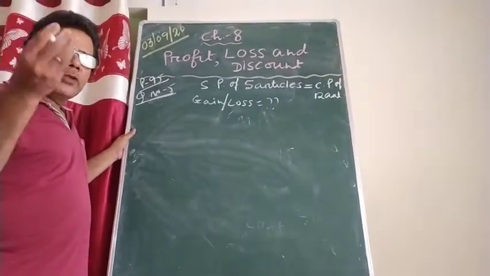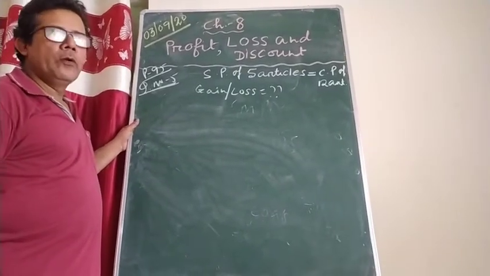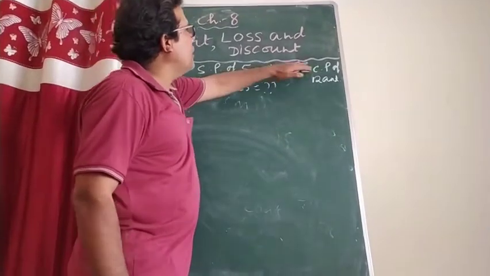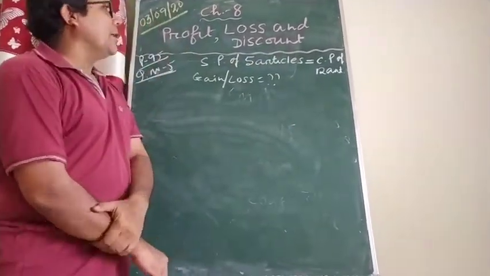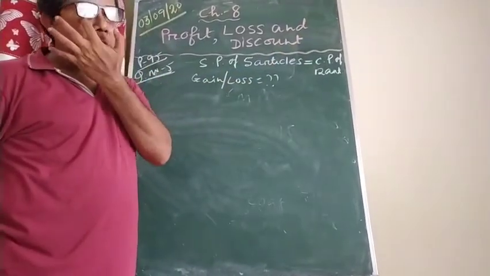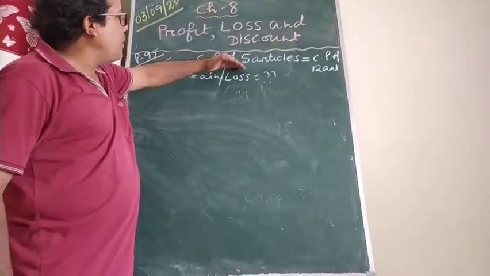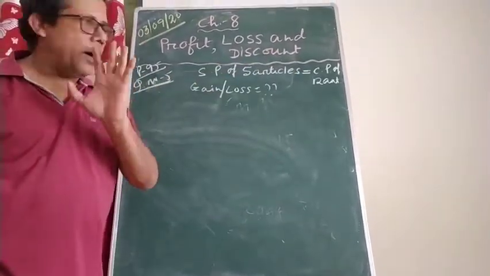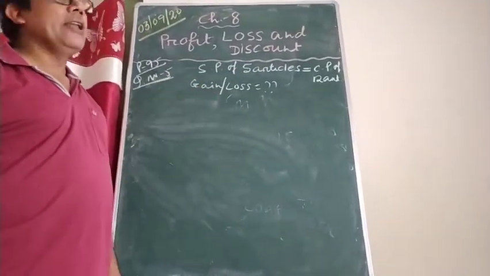What the question said, first you write it. I have written it here. SP of 5 articles is equal to CP of 12 articles. I have just no space, so I have written ART here. ART means articles. Once more, what is given there? SP of 5 articles is equal to CP of 12 articles. Find the gain or loss percent.